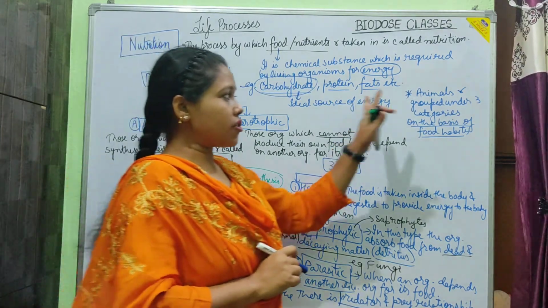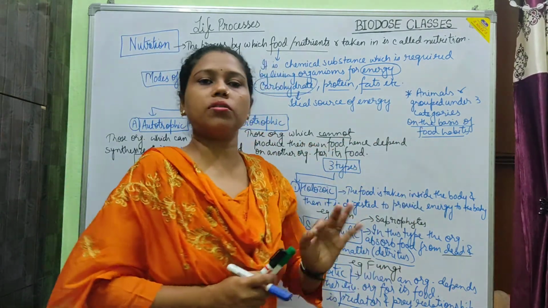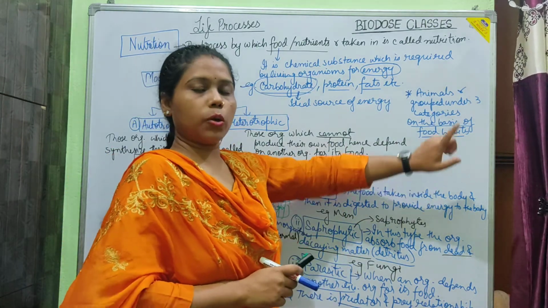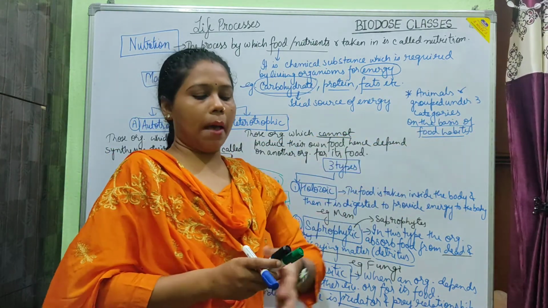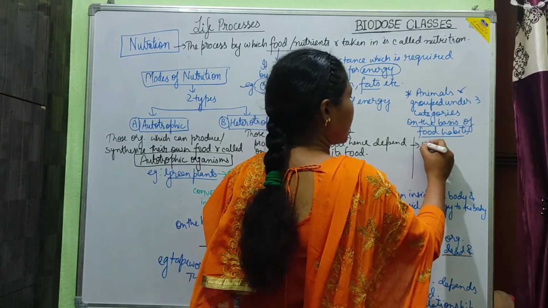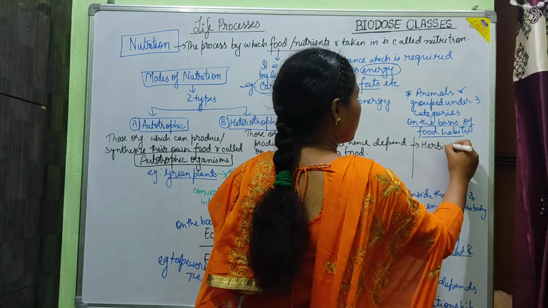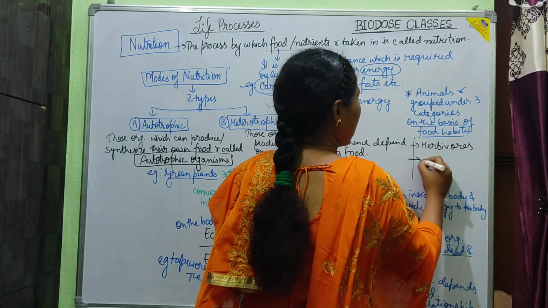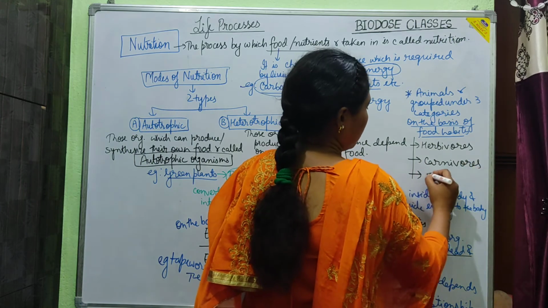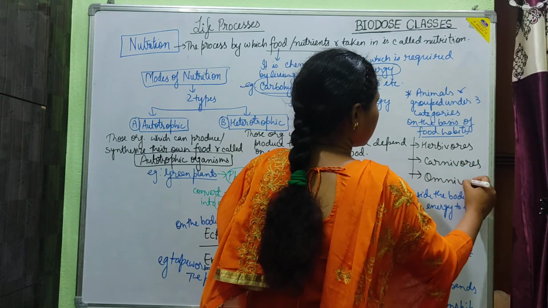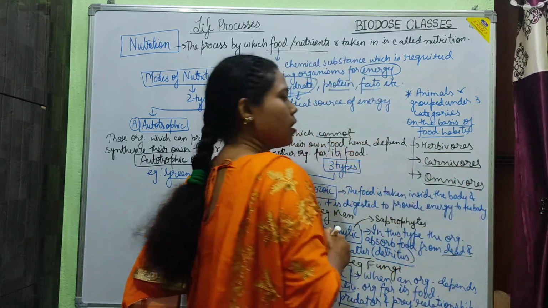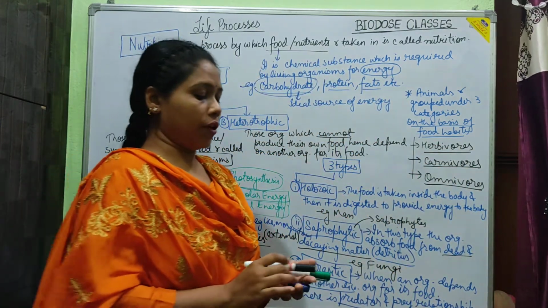Now, differentiation is important, and the most important thing is on what basis you are differentiating. Here the basis is their food habits. And you know this, the three types of animals can be either herbivores, carnivores or omnivores.